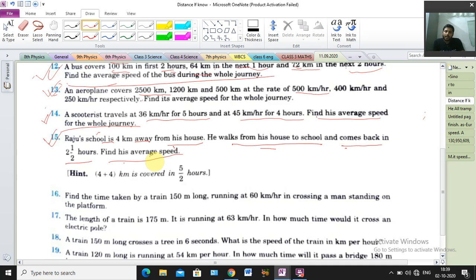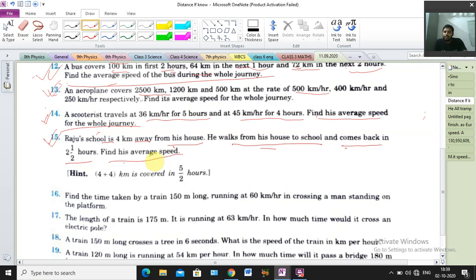So how much distance did he cover? 4 kilometer plus 4 kilometer, because he came to school and again went back to the house. So total 4 plus 4, total 8 kilometers he covered.